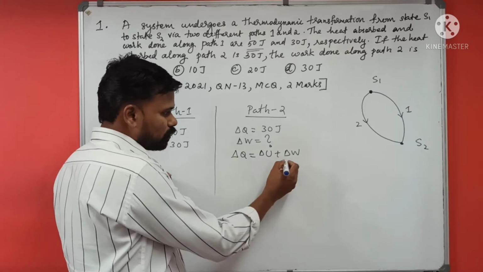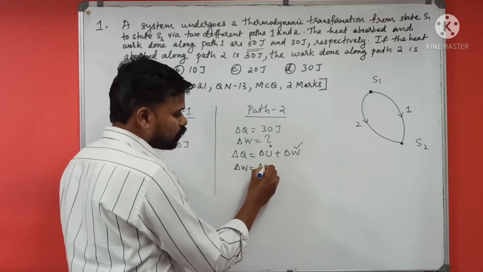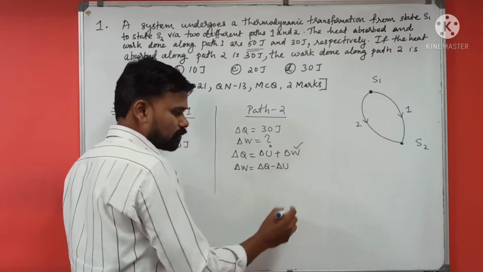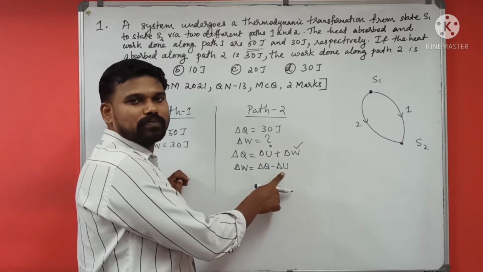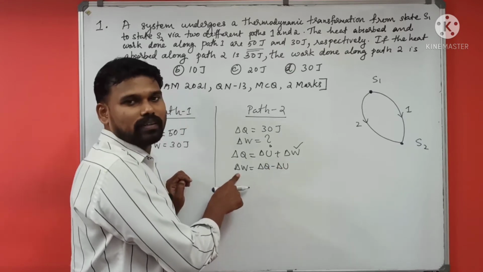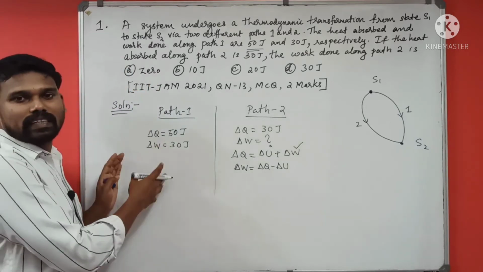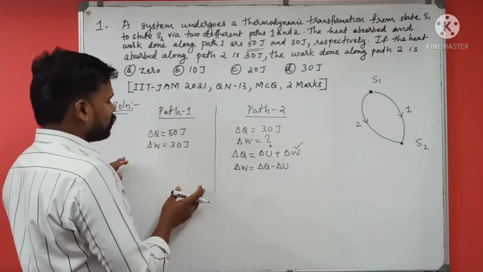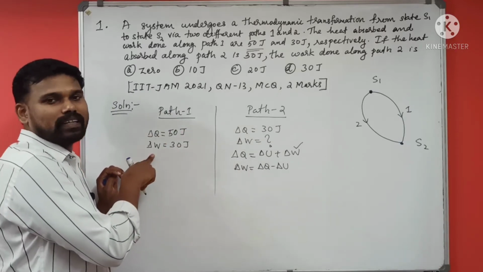So to find the work done, we can use delta Q minus delta U. But here we don't know the value of delta U. But another set of data is given. For path 1, both the heat absorbed as well as the work done are given.